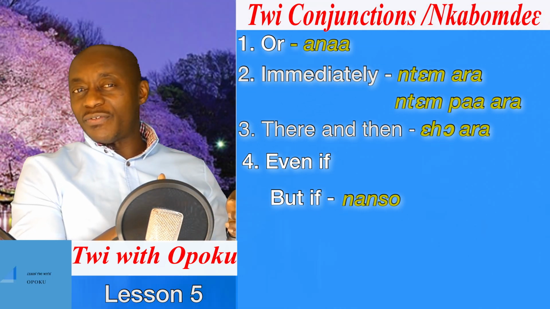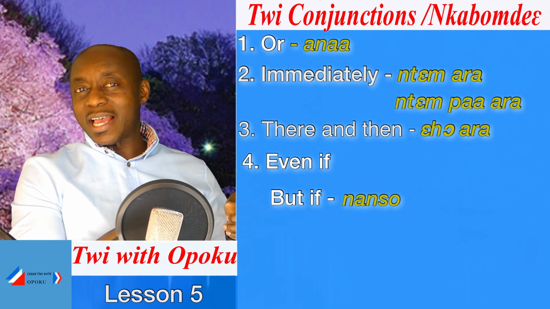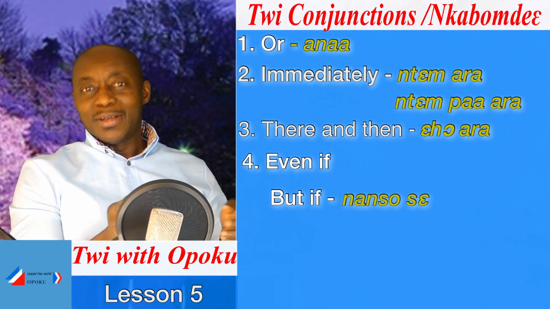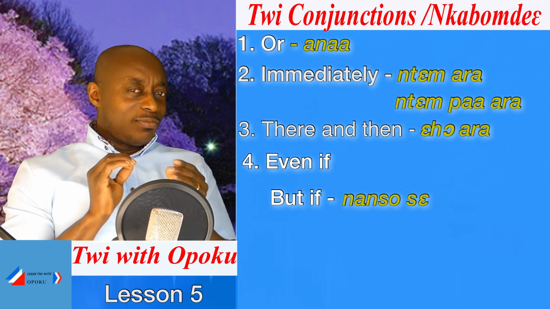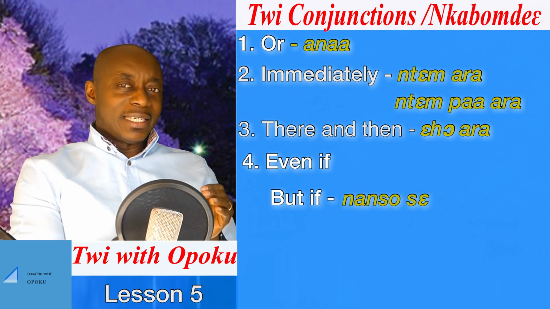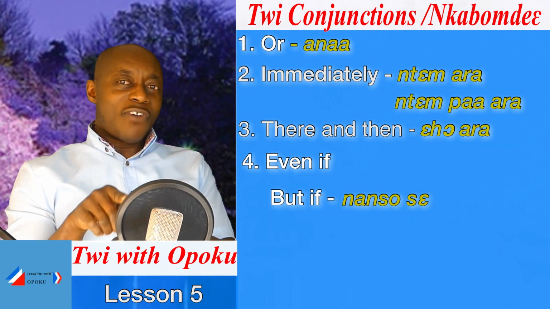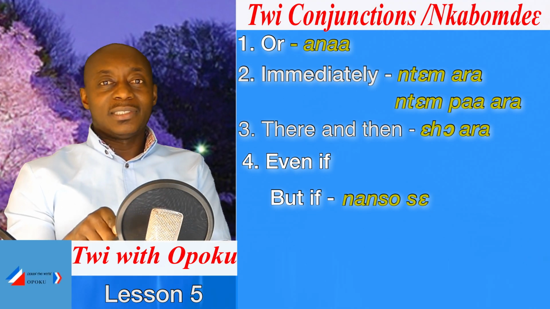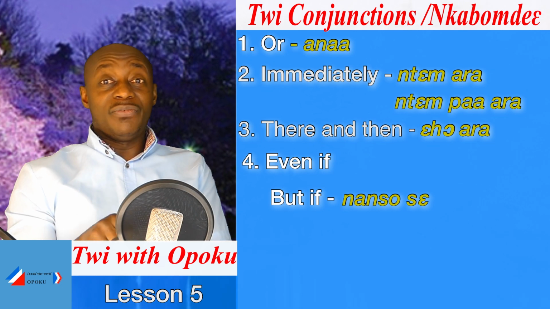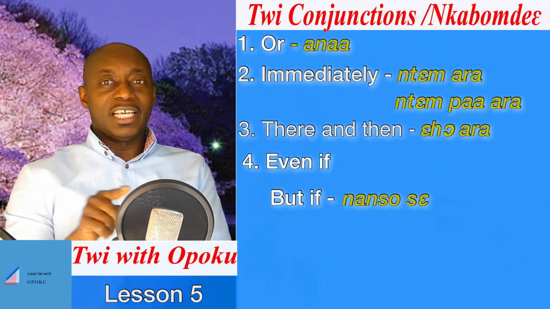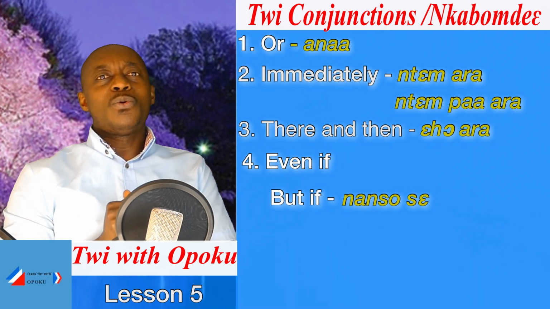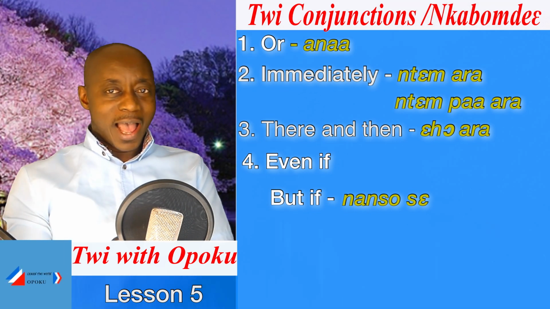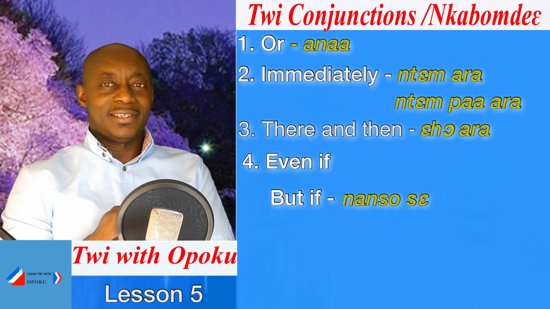What about the if? We said se. Nanso se. Can you use a bit of this knowledge to find the appropriate conjunction for this particular conjunction, which is even if? Even if.